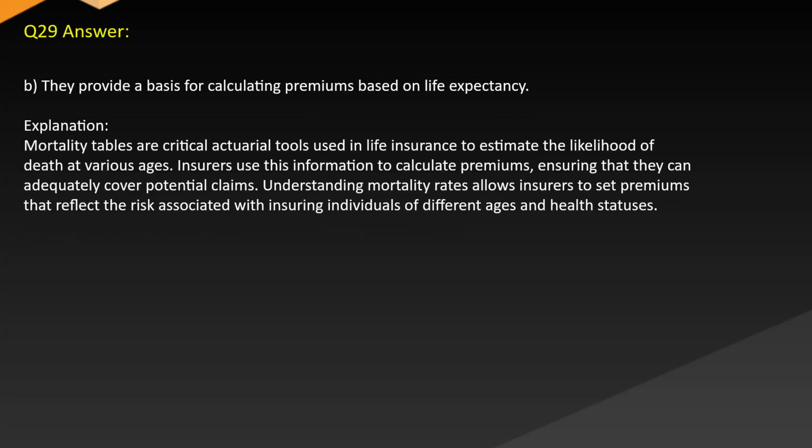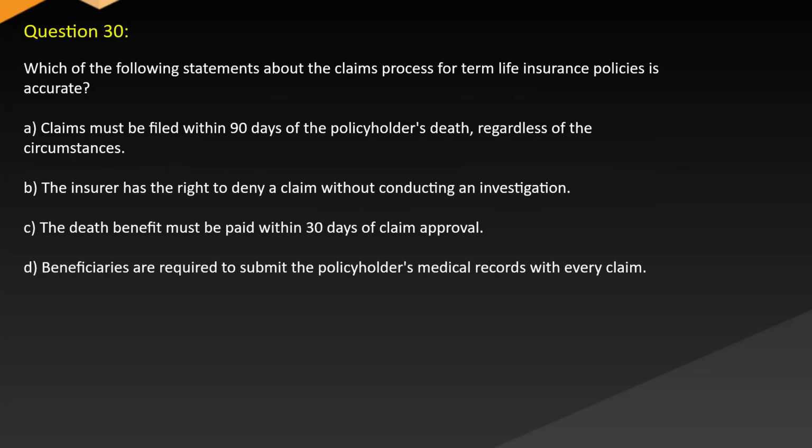Answer B. They provide a basis for calculating premiums based on life expectancy. Explanation. Mortality tables are critical actuarial tools used in life insurance to estimate the likelihood of death at various ages. Insurers use this information to calculate premiums, ensuring that they can adequately cover potential claims. Understanding mortality rates allows insurers to set premiums that reflect the risk associated with insuring individuals of different ages and health statuses.